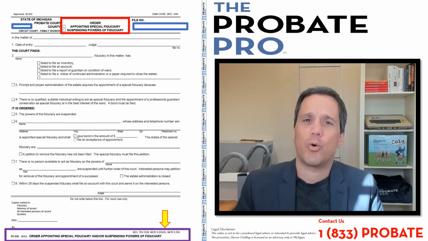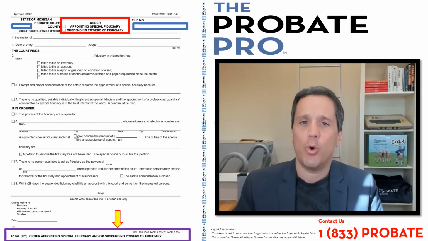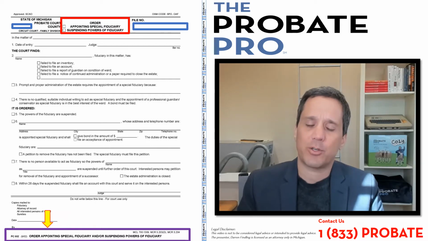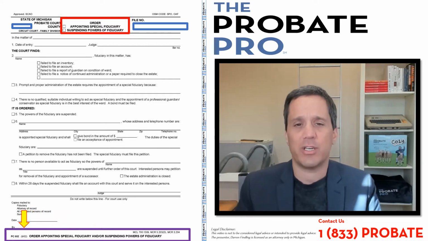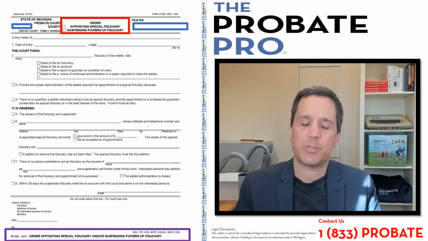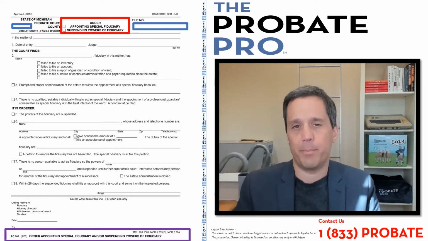In this case, Court Rule MCR 5.203(D) and 5.204, which reference the statute MCL 700.1309. That statute provides that the court, on its own initiative with information from a third party or from the file itself, can suspend a fiduciary who is performing a particular role and can also appoint a special fiduciary, a person to come in to perform a particular role. It may be for a limited time frame or it may be broader.